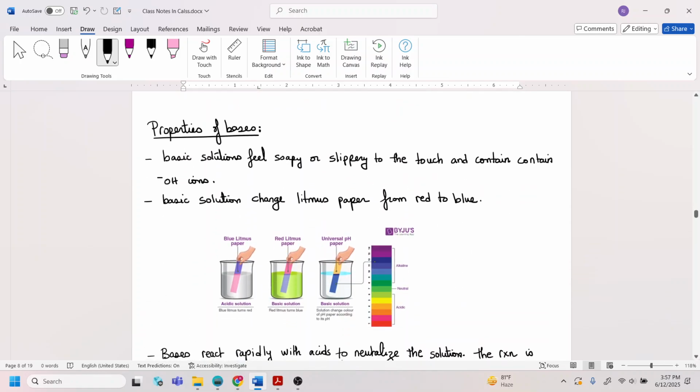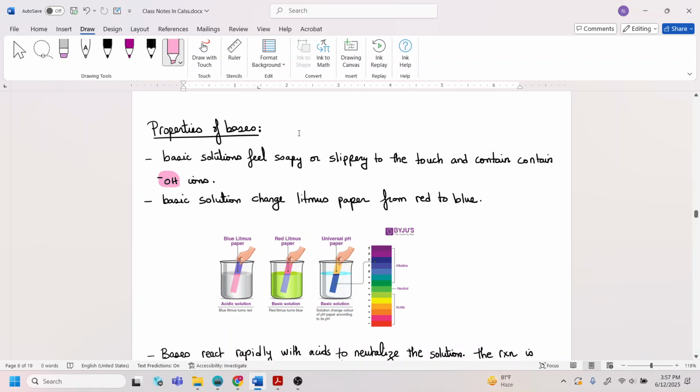Bases. Bases feel soapy. They are slippery to the touch. And a basic solution contains OH minus ions. Basic solutions have a pH greater than 7.